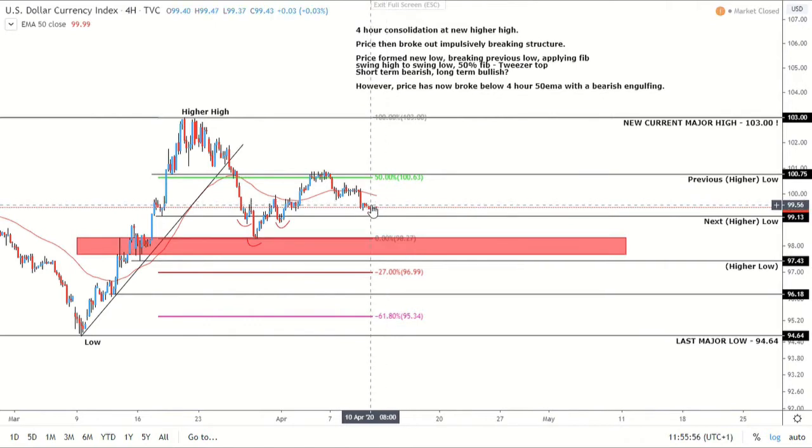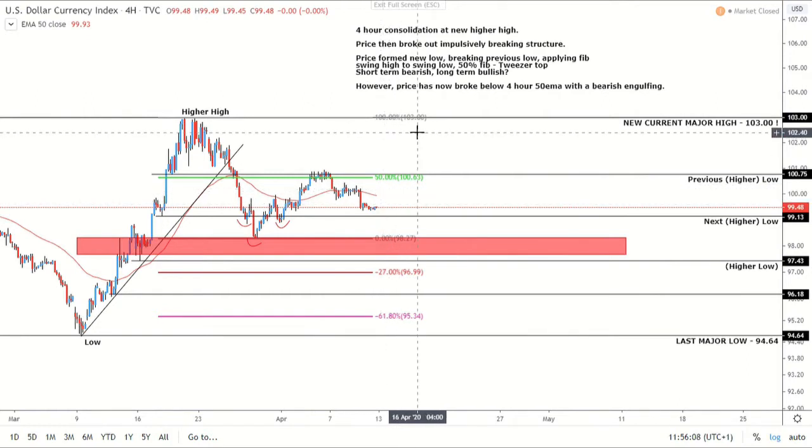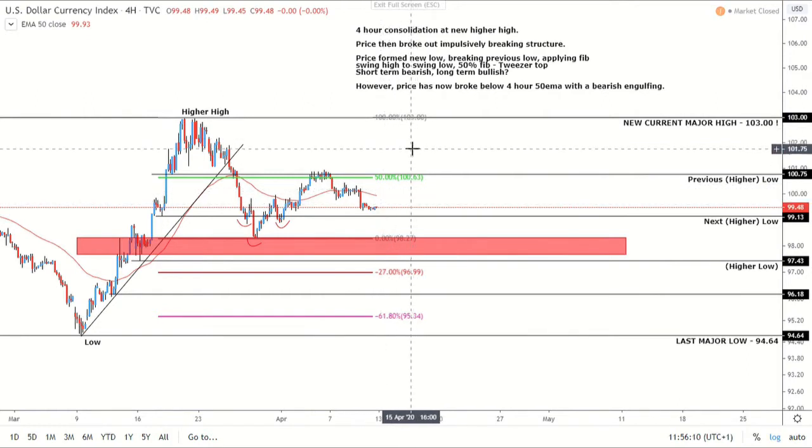So I'd be interested to see if we can break through the next higher low, because we're currently just ranging in between the two at the moment. Or we could obviously break back above and move to the upside. And for some of the pairs we're going to be looking at, we're looking for US dollar strength, so we prefer this to go higher. So the next one, of course, is our gold.